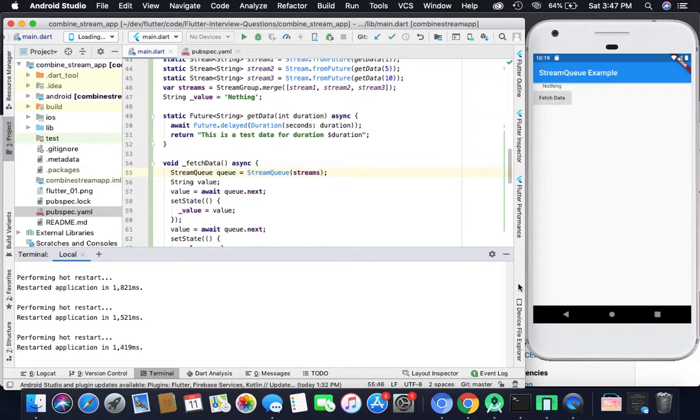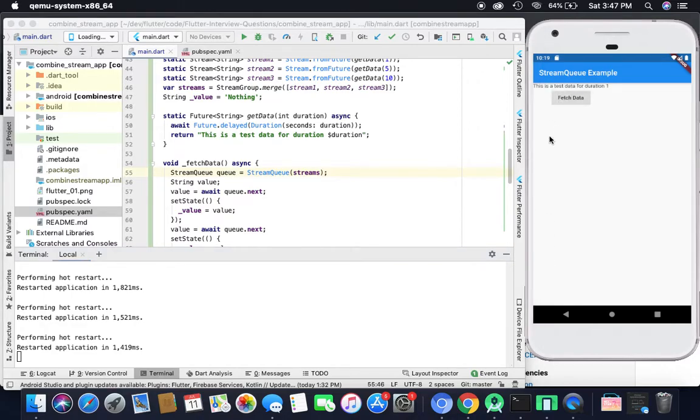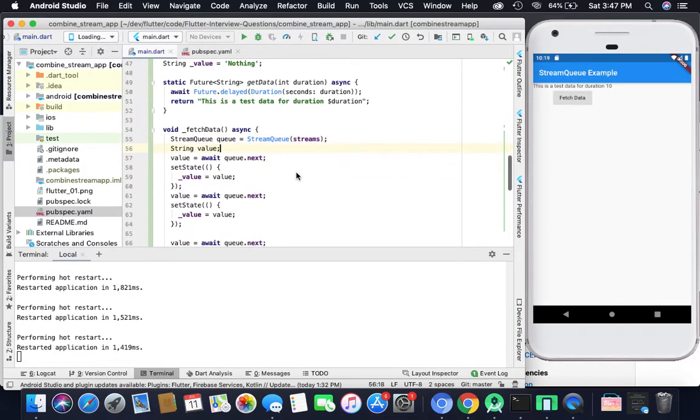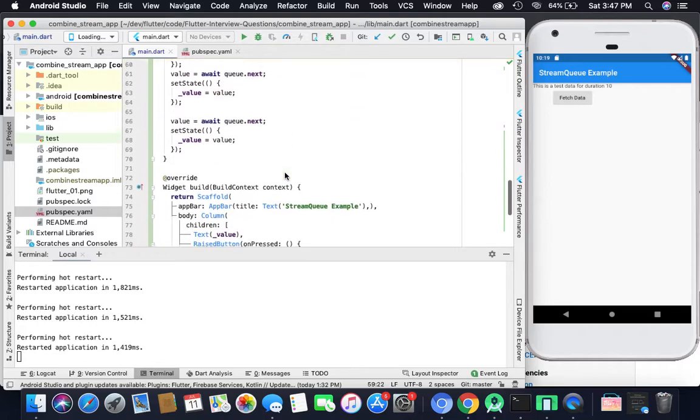It should be a hot restart. 1, 5, and the 10. It will appear after 10 seconds. So this is how we perform the stream queue operation.